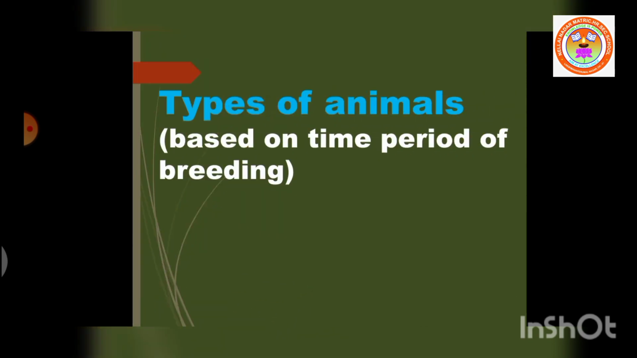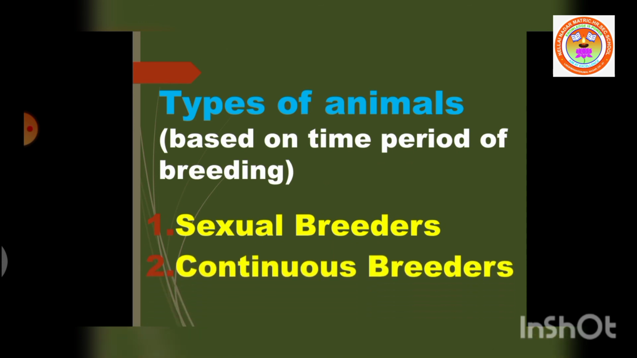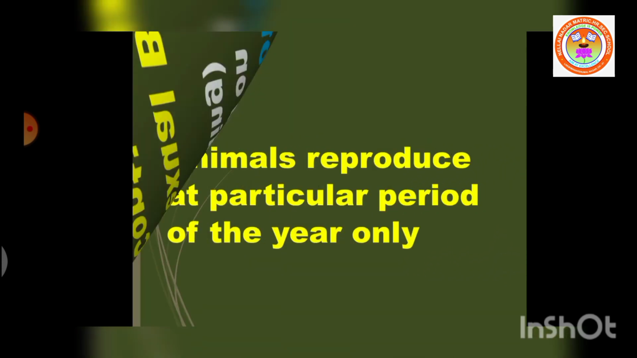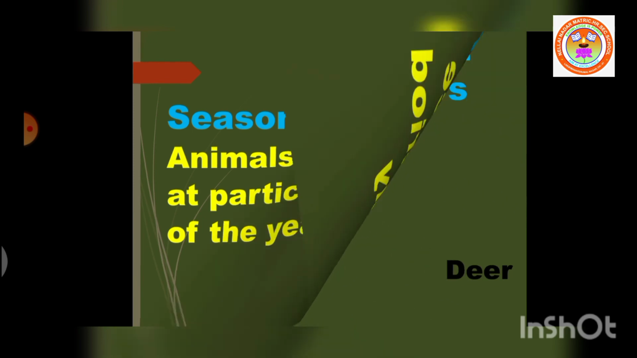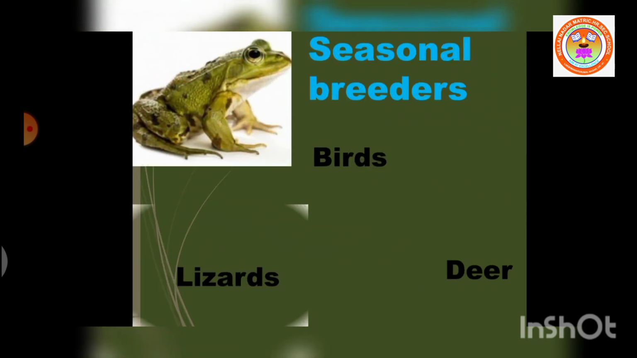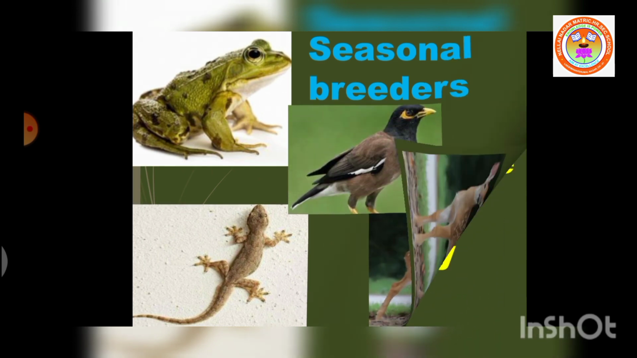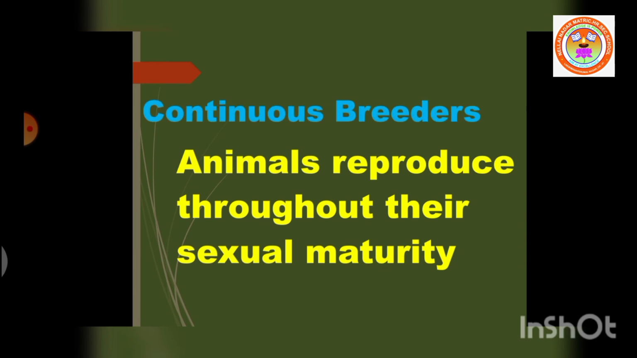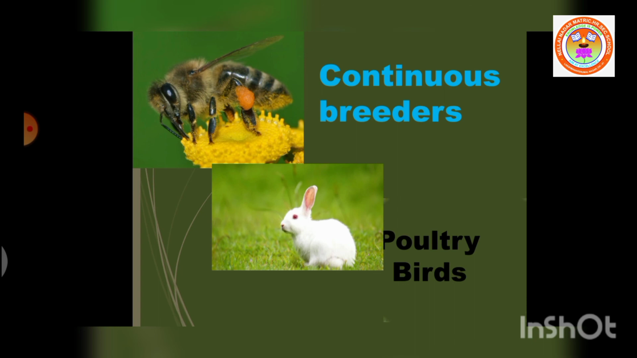The animals which are in reproductive phase are called breeding animals. Breeding animals are grouped into two categories. They are seasonal breeders and continuous breeders. Seasonal breeders reproduce at a particular period of the year. Example, frogs, lizards, most of the birds, and deer. Continuous breeders reproduce continuously throughout the year till their sexual maturity. Example, honeybees, rabbit, and poultry.